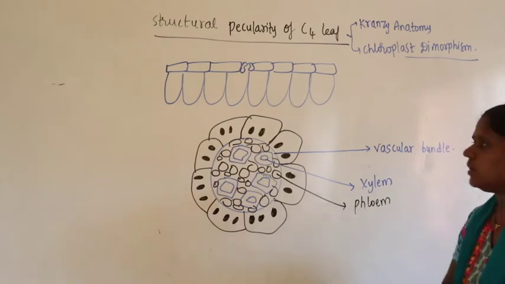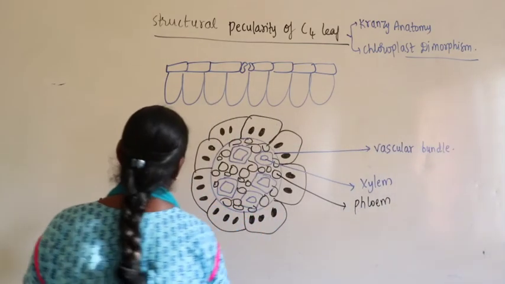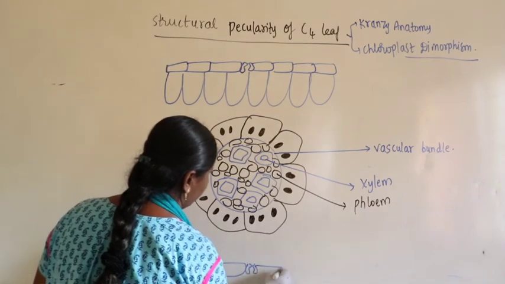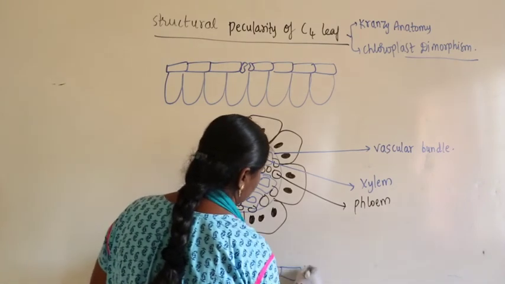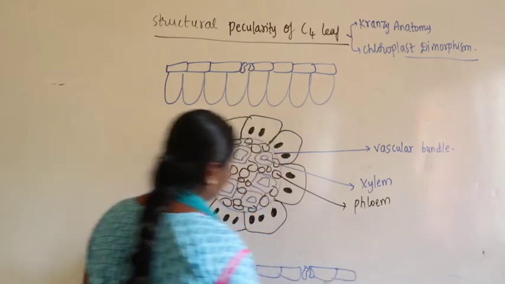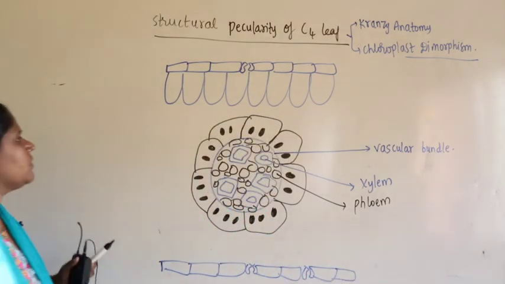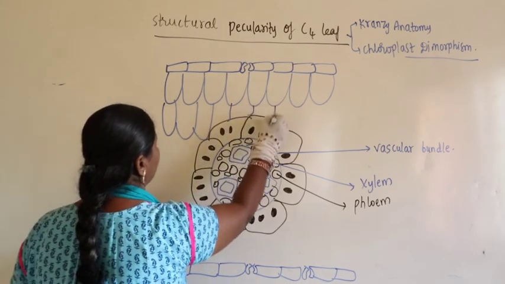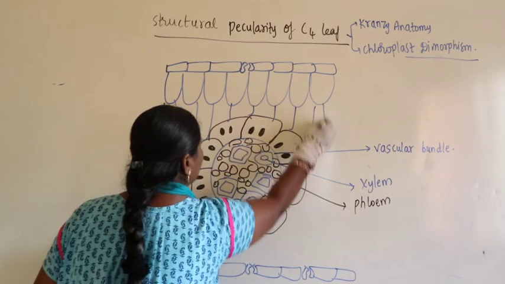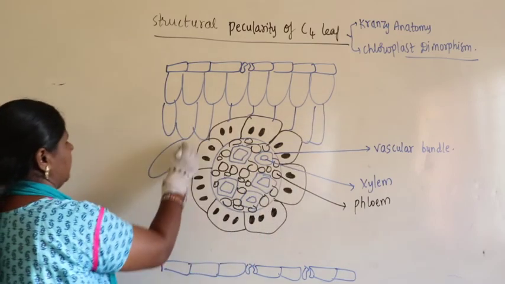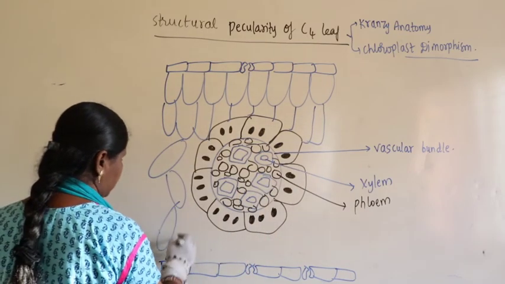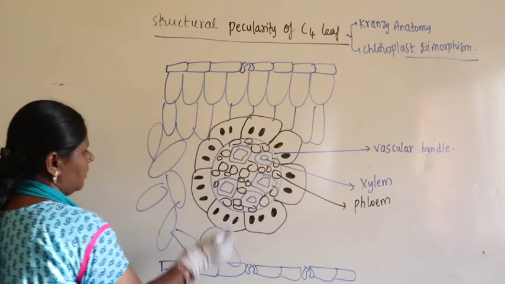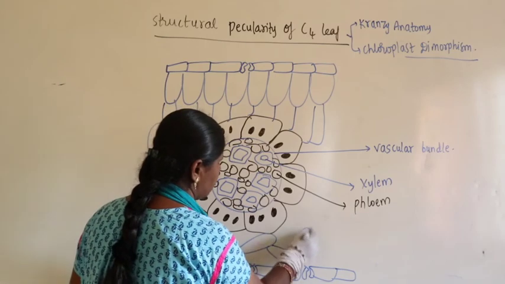Then below, what you find again is the lower epidermis. This also has stomata. And in the center you find mesophyll cells, which contain palisade parenchyma, followed by spongy parenchyma. Here also you find chloroplast.